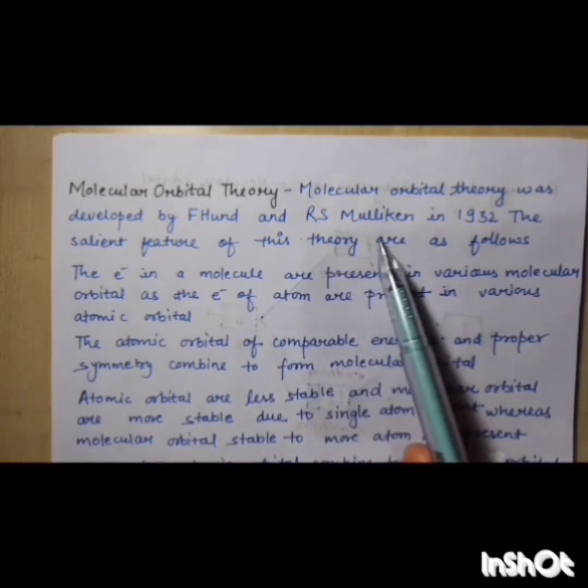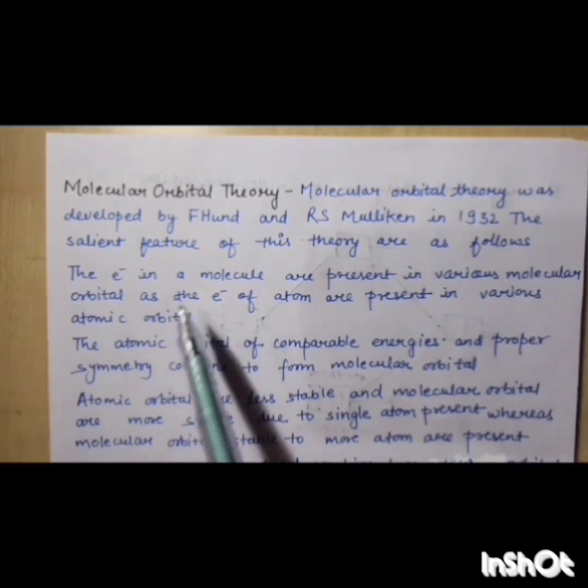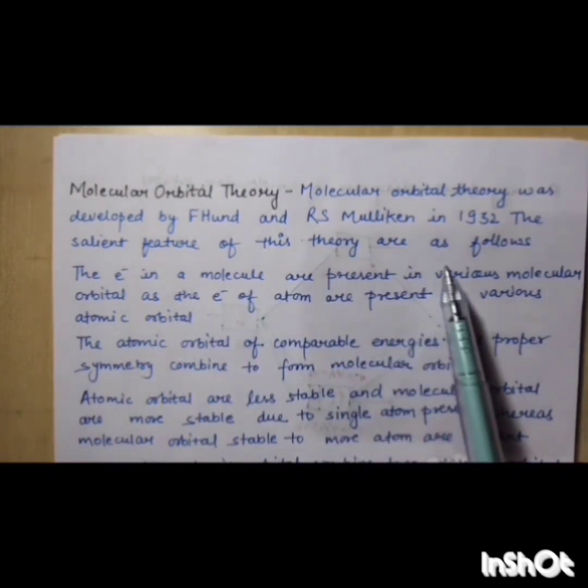Today we will learn about molecular orbital theory. So, who proposed molecular orbital theory? F. Hund and R. S. Mulliken in 1932. The features of this theory are as follows.